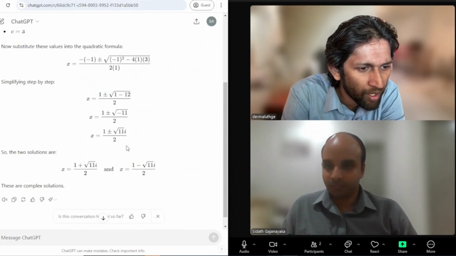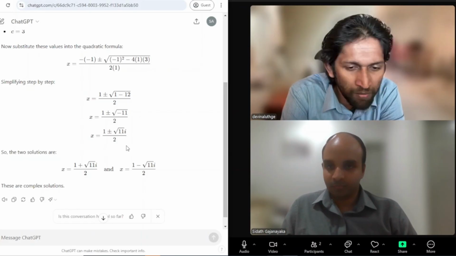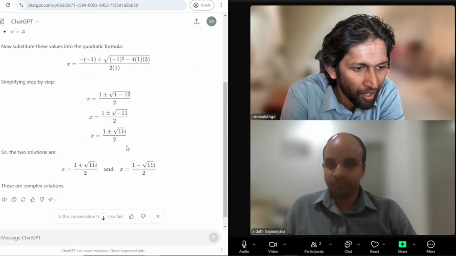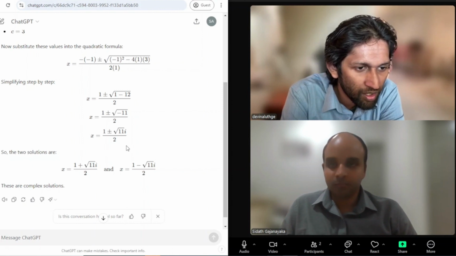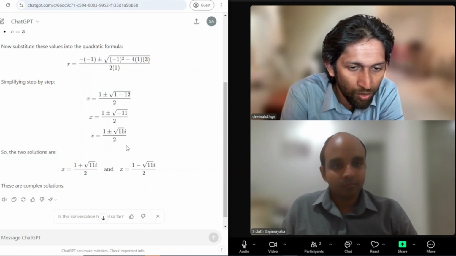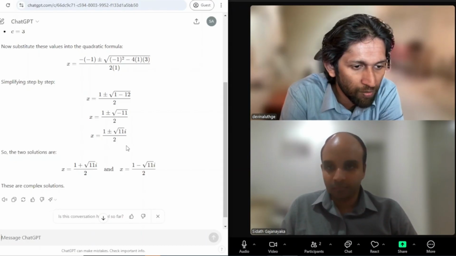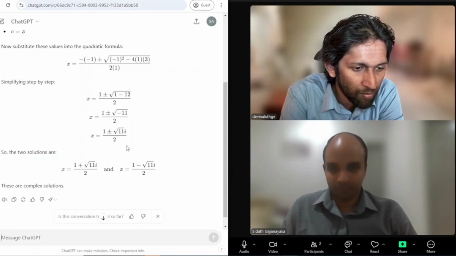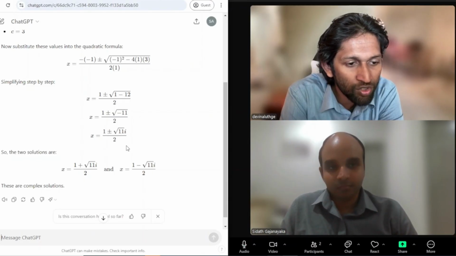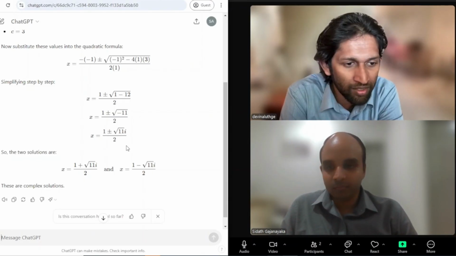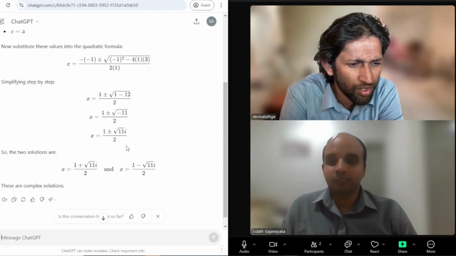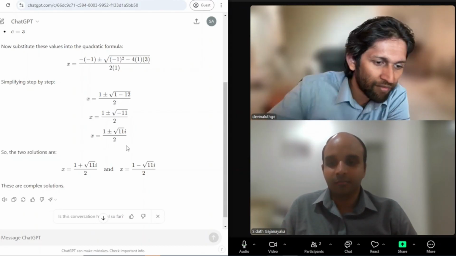And then, okay. So this gives us a complex conjugate, which is plus, this is a complex number. So that means the value inside the square root is a negative number. So then you have a complex conjugate. Of course, the complex conjugate seems correct, but it would be better if we had the square root of 11 simplified as well. That's 3.3, if I'm not mistaken. Then you have a simplified version of it.